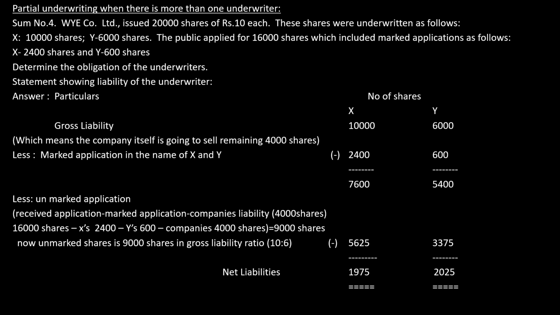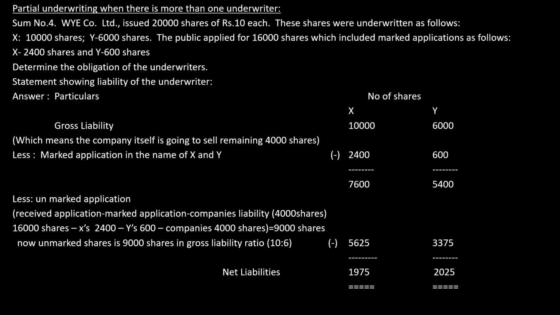Out of 16,000 shares, 3,000 shares were actually sold by the underwriters X and Y. The remainder will be 13,000 shares. This 13,000 shares does not have any stamp with the underwriter X or Y. Therefore, it is called unmarked.